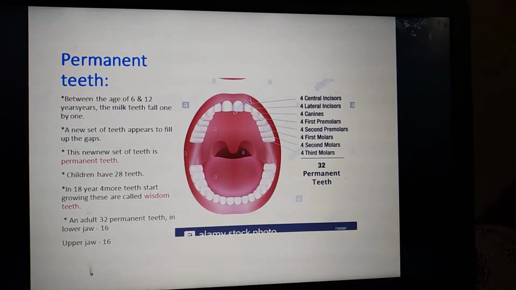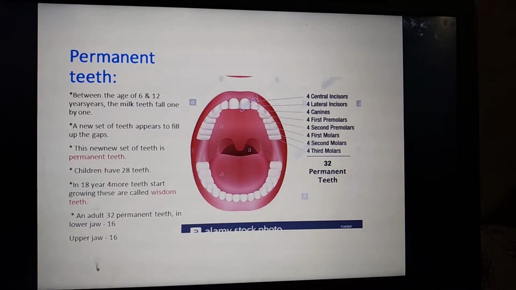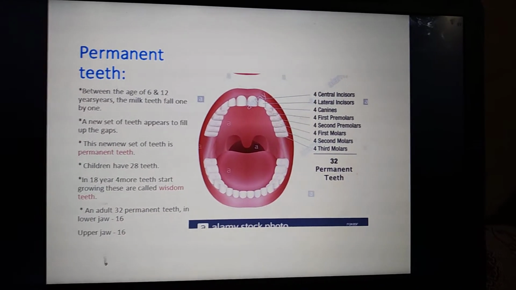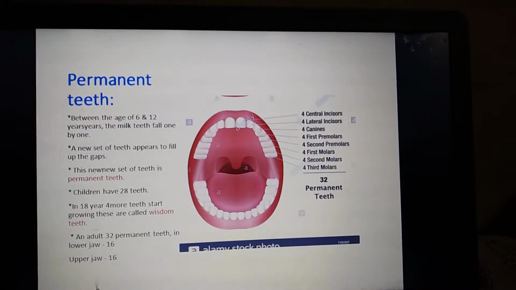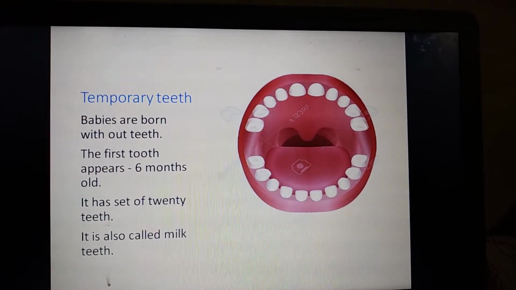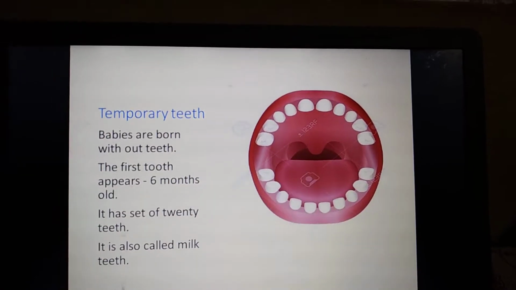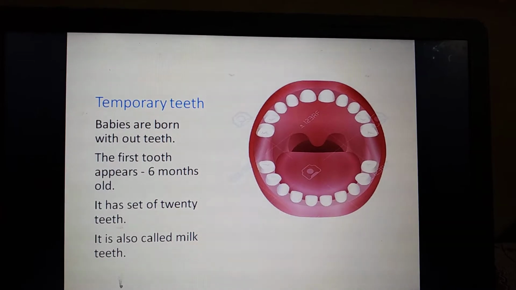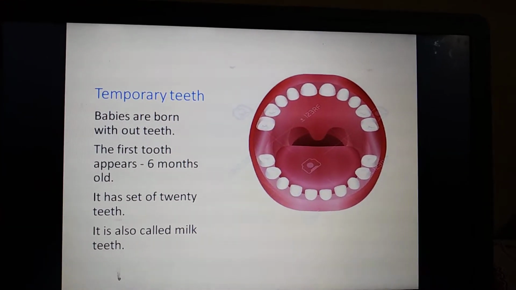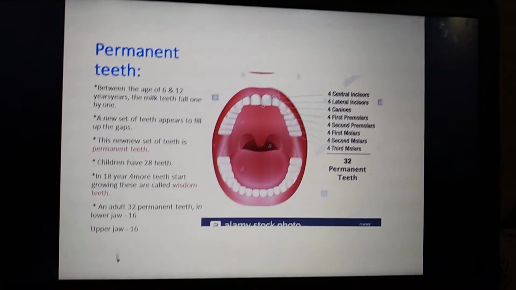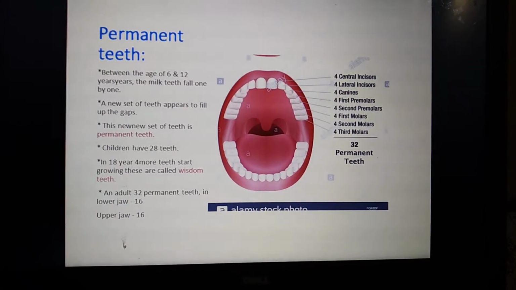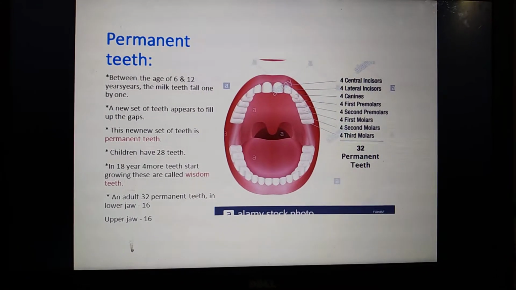The new set of teeth will fill up all the gaps. In temporary teeth, you can find there is a gap in between the teeth. Once the permanent teeth appear, they will cover all the gaps. So these children have 28 teeth.